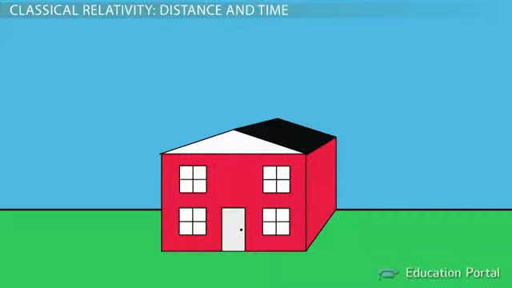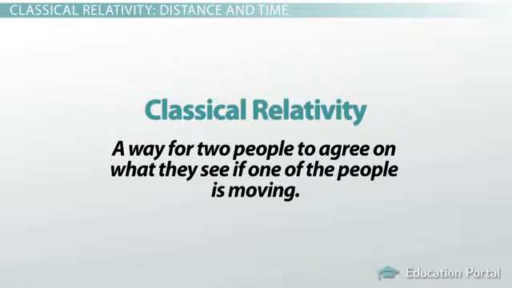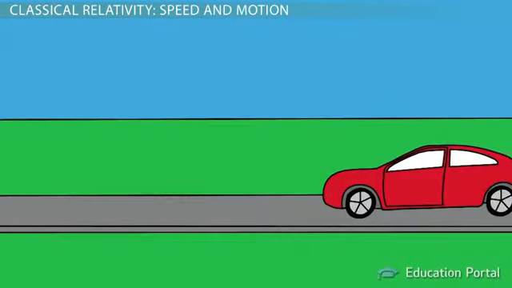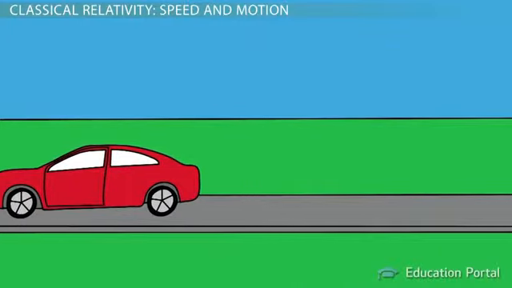Relativity gets a little more complex when motion is involved. Classical relativity provides a way for two people to agree on what they see if one of those people is moving. Two people can observe the same event as being different depending on their perspective.